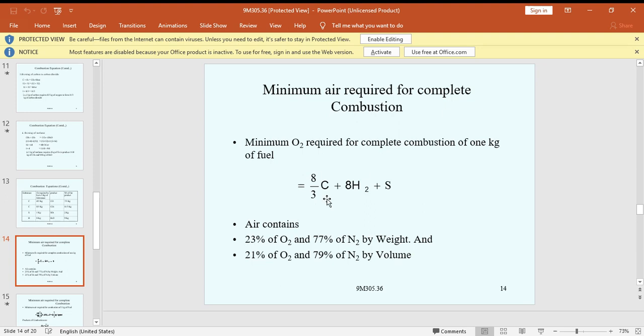So here, the minimum oxygen requirement for complete combustion of 1 kg of fuel is 8 by 3 C plus 8H2 plus S. The air contains 23% O2 and 77% N2 by mass, and 21% O2 and 79% N2 by volume.